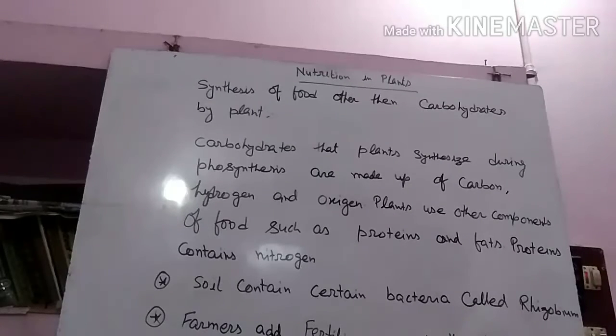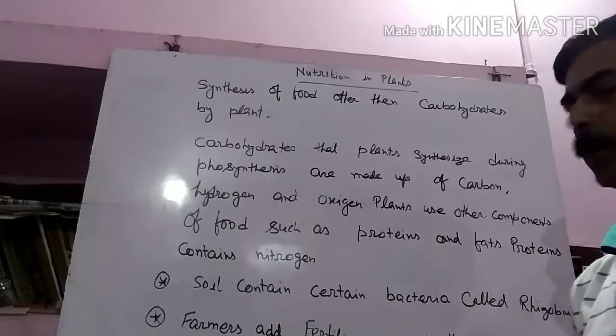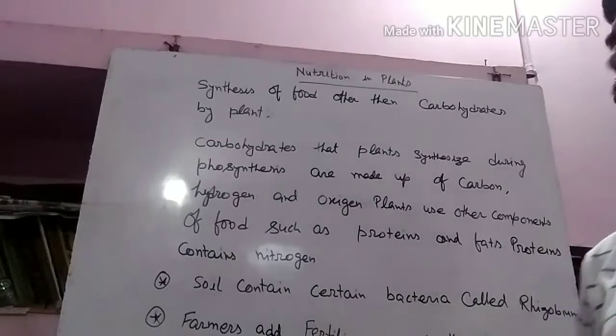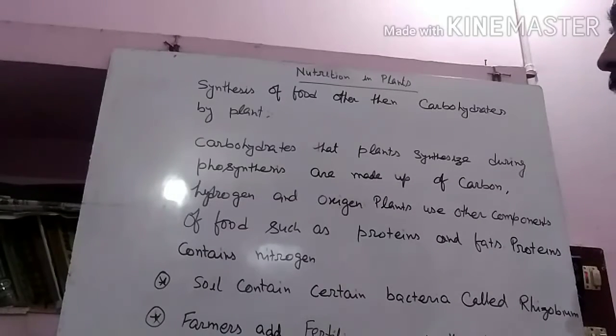Generally this is found in soil, okay, or you can say in the roots of peas and beans also. Okay, the other way the plant gets it is through farmers also.